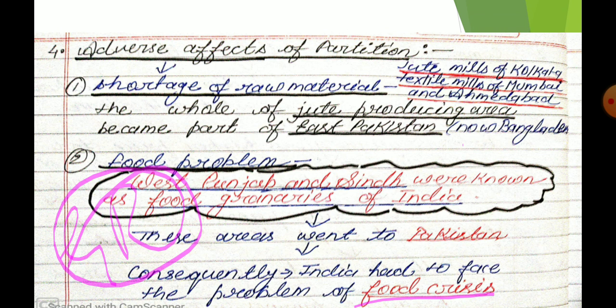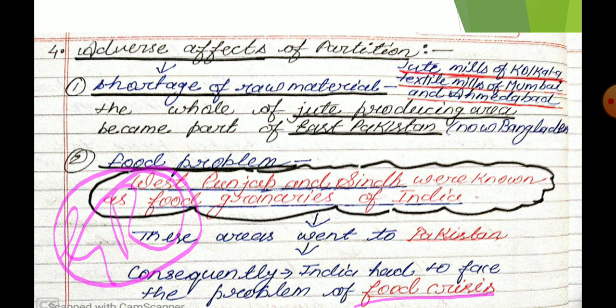Okay, so students, I think you are able to understand what were the adverse effects of partition. Because of the partition of India, we faced two major problems. First problem is shortage of raw material, and who faces this problem? Basically jute mills and textile mills, the jute mills of Kolkata and textile mills of Mumbai and Ahmedabad. Why? Because the whole jute production area went to East Pakistan, that is now known as Bangladesh.